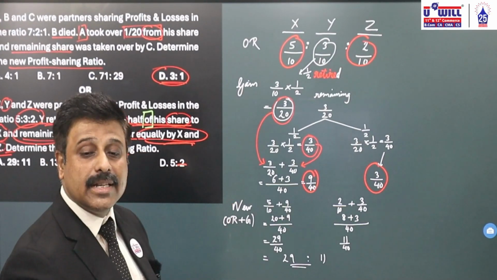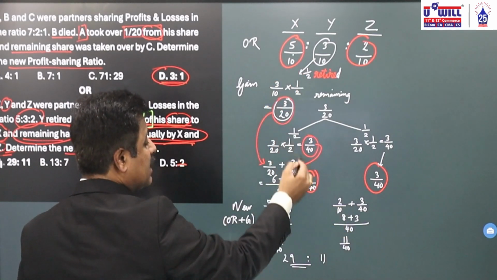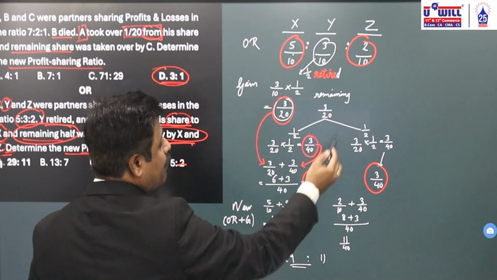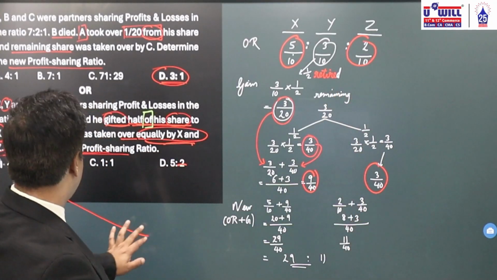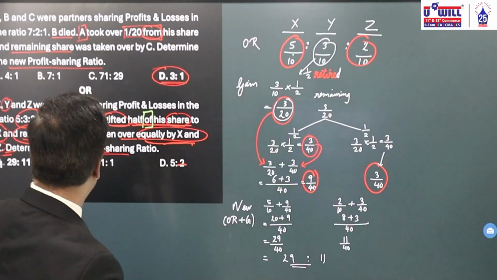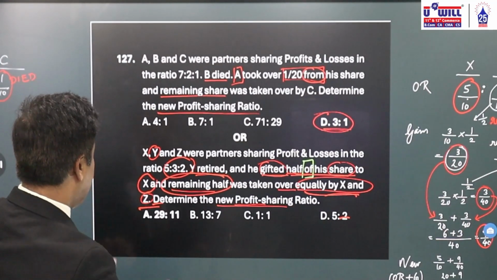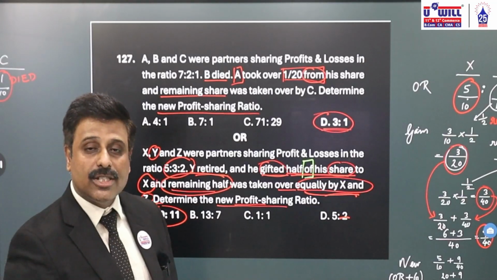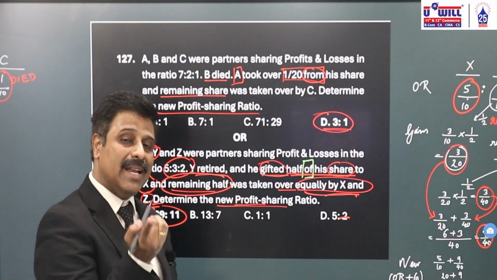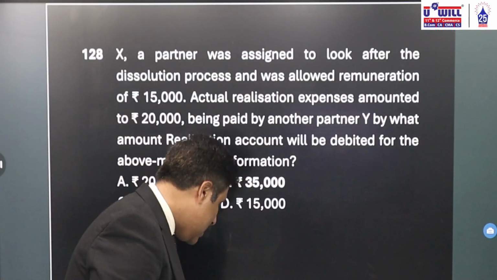Okay, all of you can see this now. 29 is to 11. 5 by 10 plus gain 9 by 40, 29 by 40. 2 by 10 plus 3 by 40, 11 by 40. So if we go to the options, the correct answer, 29 is to 11, is here. Okay, what is the correct answer? 29 is to 11 is the new ratio, old ratio plus gain. 12th question.